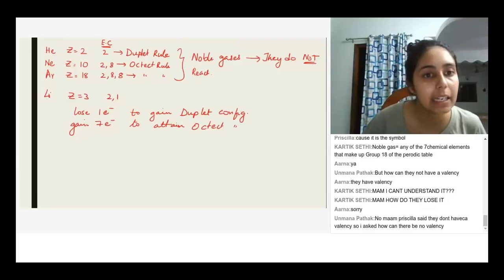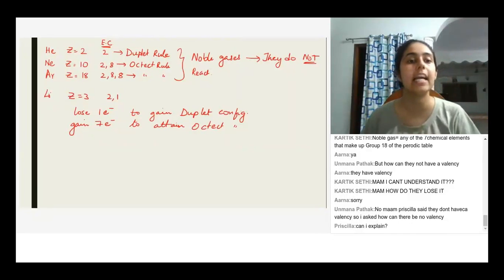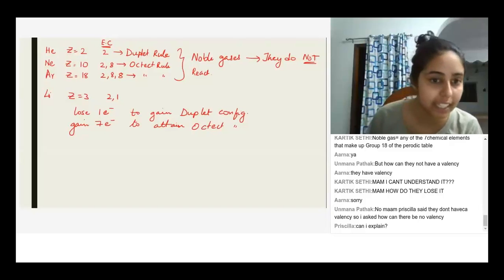Okay, any of the 7 chemical elements that make up group 18 of the periodic table. That is correct, Karthik. But how can they not have a valency? Unmana, they do have a valency, and the valency is 0. How is the valency 0? I will tell you. Hold on 1 second.